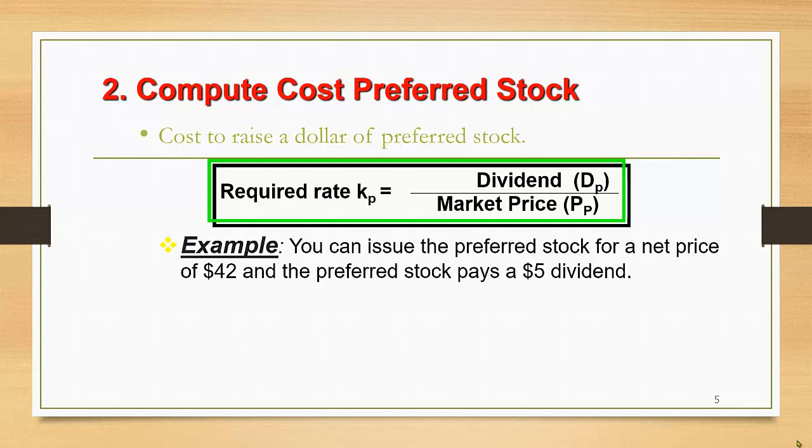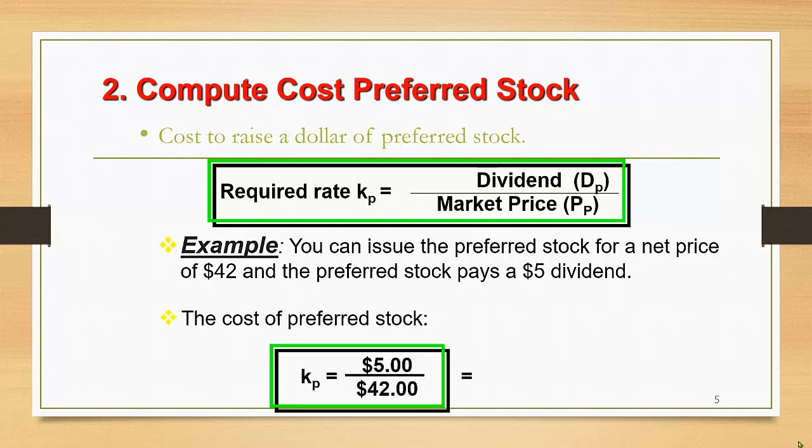Let's understand this with the help of an example. You can issue the preferred stock for a net price of $42 and the preferred stock pays a $5 dividend. So simply we can divide $5 by $42, which is the market price, and this will give us the cost of preferred stock, 11.9%.